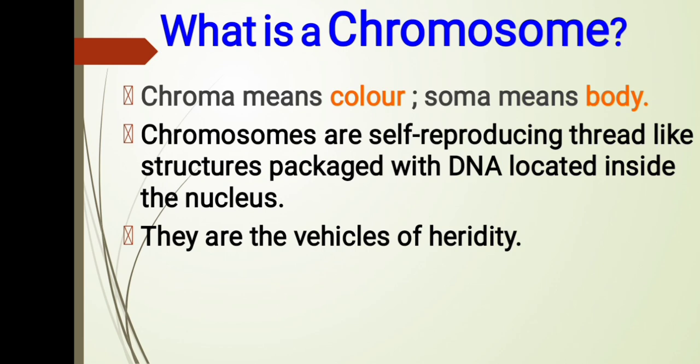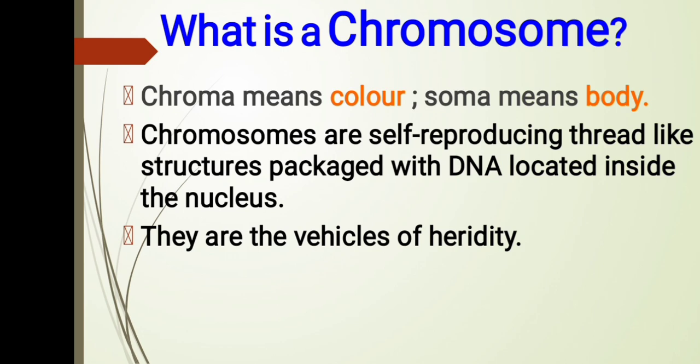For example, man contains 46 chromosomes, that is 23 pairs. Here 22 pairs are autosomes. Autosomes are those that do not carry sex chromosomes. And the remaining one pair is the allosome. Allosomes means sex chromosomes are present, like males have XY chromosomes and females have XX chromosomes.